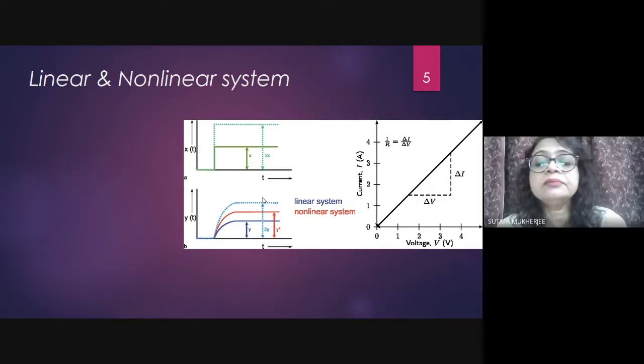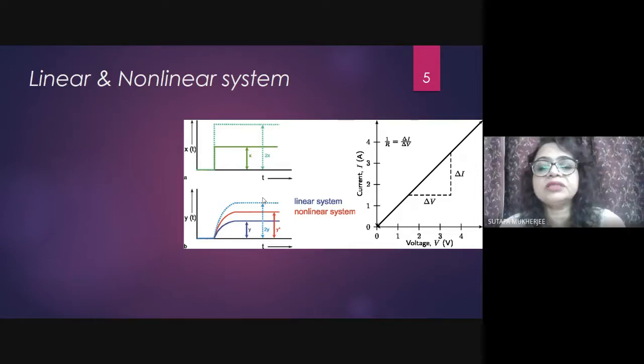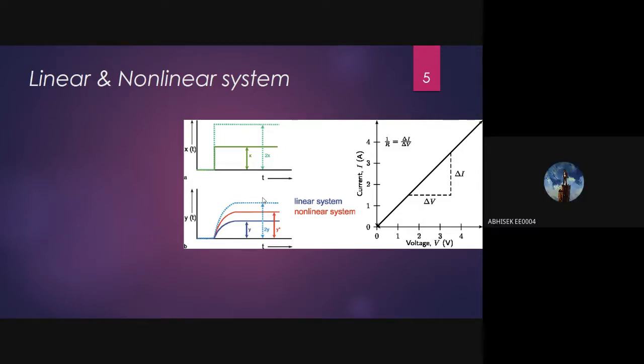Ma'am, a linear system is a system in which the voltage difference is directly proportional to the current flowing through it. In the voltage-current relationship, the slope of the graph is continuous in the whole plane.